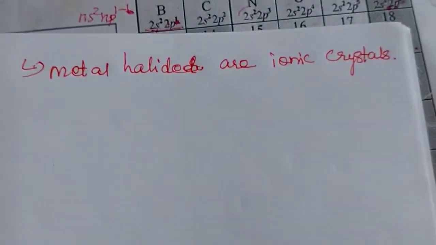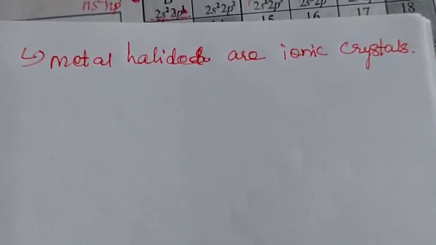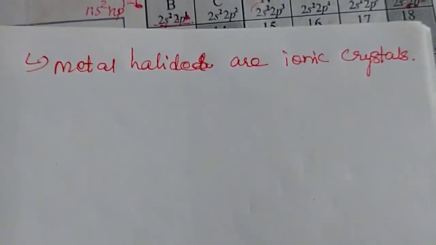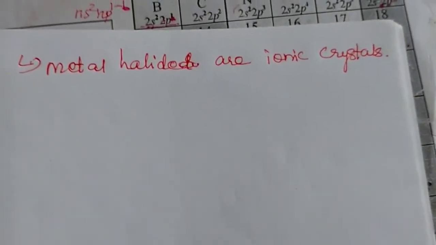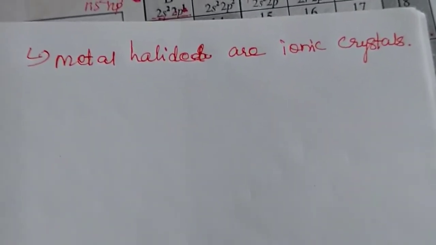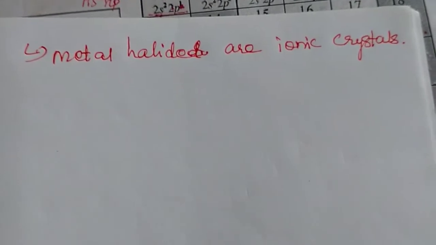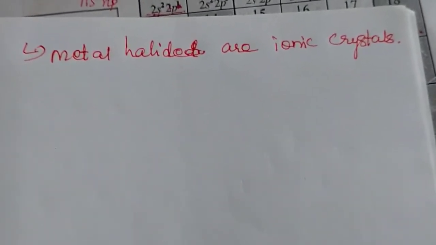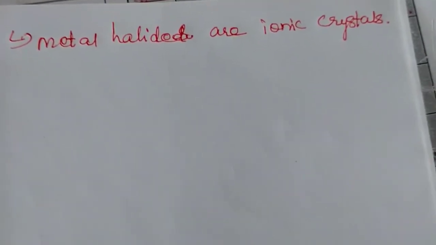Among these ionic crystals, lithium iodide is also an ionic crystal, but it shows covalent character. Why does it show covalent character? Because of the smaller size of lithium. The smallest cation exists in lithium iodide, and it exerts a high polarizing power on the iodide ion.